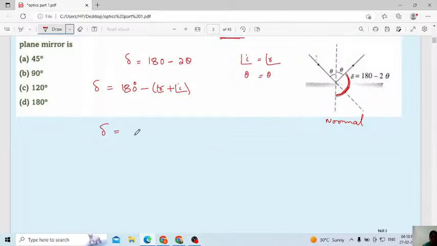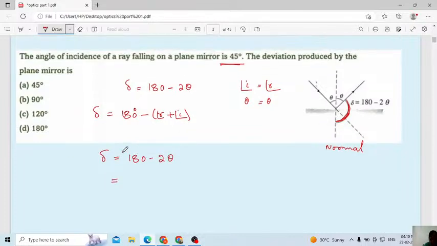Here 180 degree minus 2 theta. Then what theta value are they given? The angle of incidence of a ray falling on a plane mirror, theta is 45 degree. Then 180 degree minus 90 degree. This value will be 90.